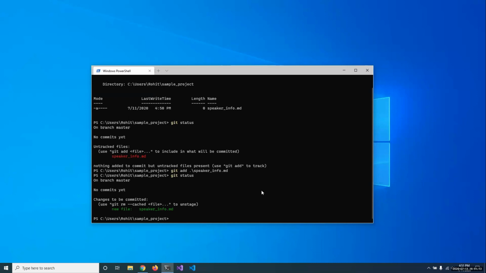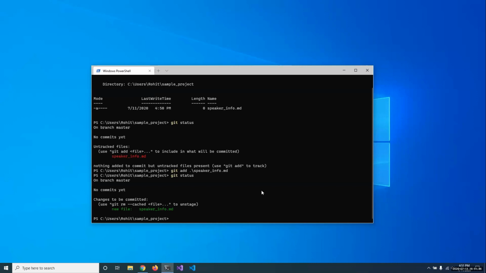Before, our file lived in what we call the working directory, but now it is in a special place known as the staging area. Whatever files are ready to be committed live in the staging area.